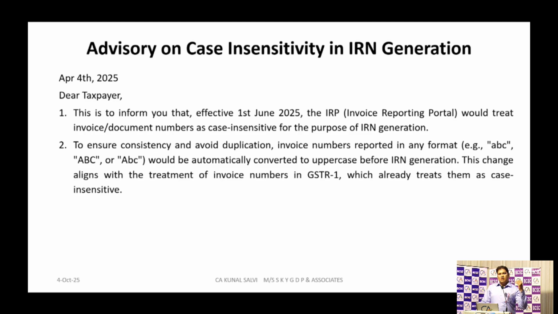Suppose you have uploaded in your GSTR 1 a bill number like ABC in small; the GSTR 1 portal will automatically convert that small ABC into capital ABC. The same case insensitivity they are keeping for IRN generation, that is, the invoice generation facility.